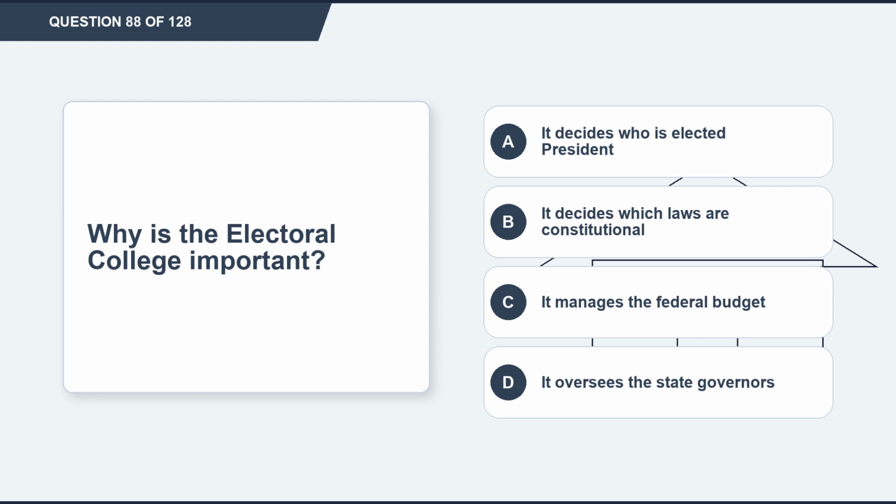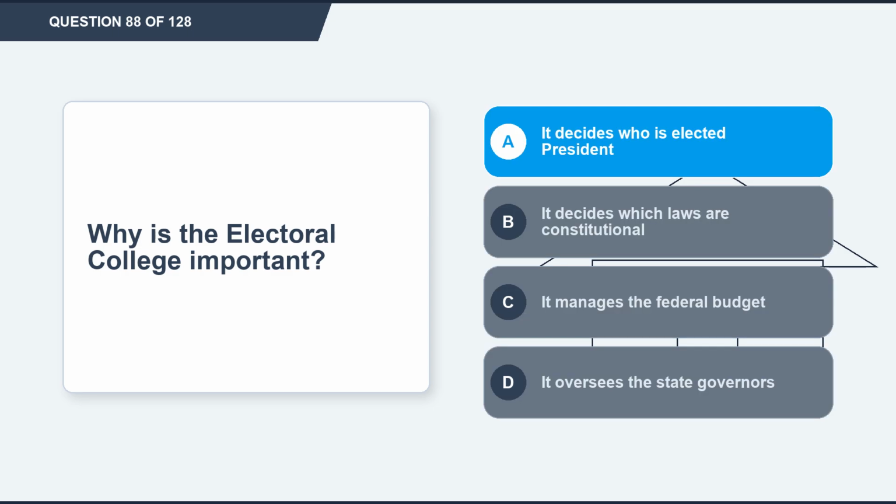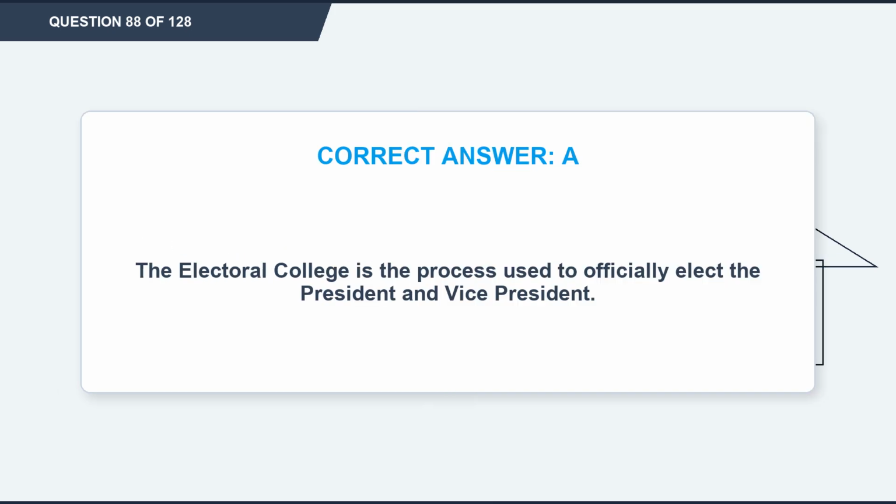Question 88. Why is the Electoral College important? Option A, it decides who is elected president. Option B, it decides which laws are constitutional. Option C, it manages the federal budget. Option D, it oversees the state governors. The correct answer is option A, it decides who is elected president. Explanation. The Electoral College is the process used to officially elect the president and vice president.